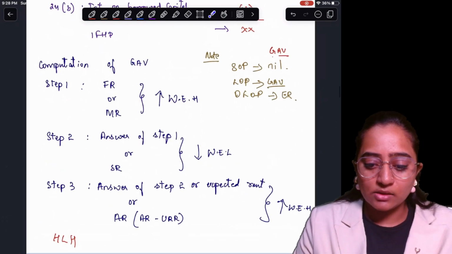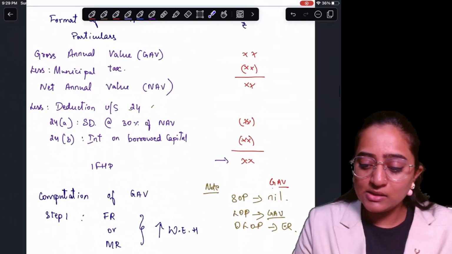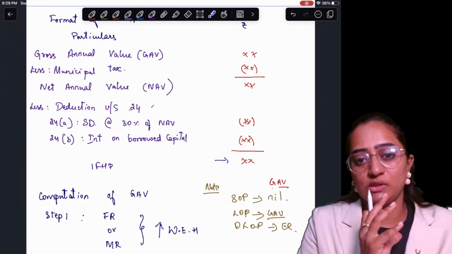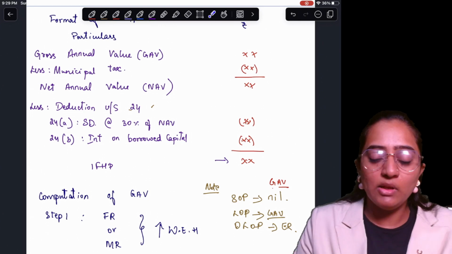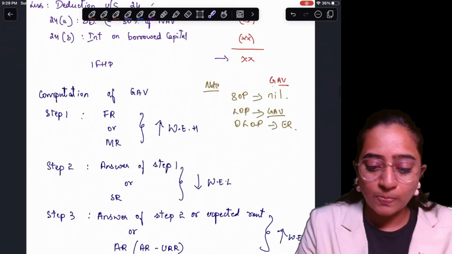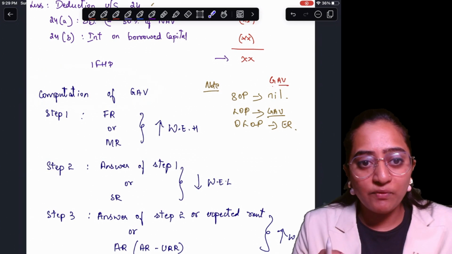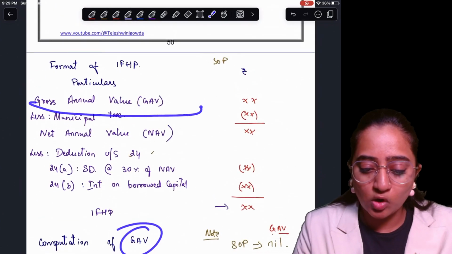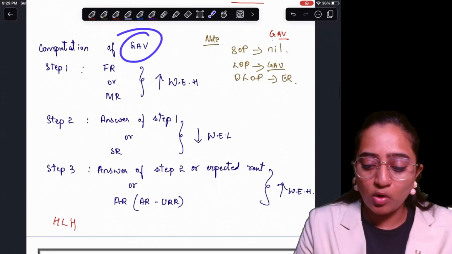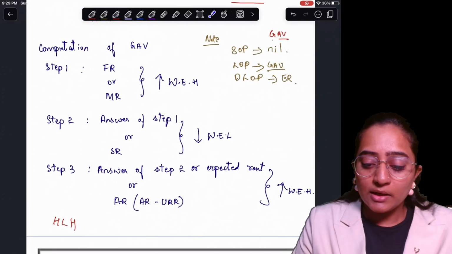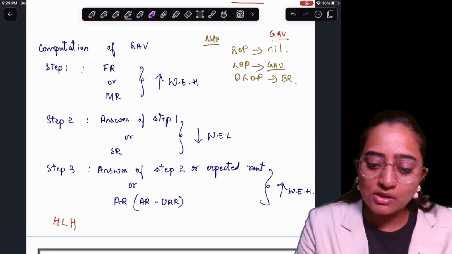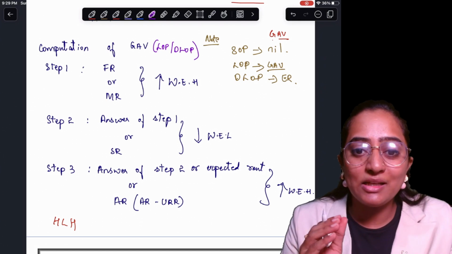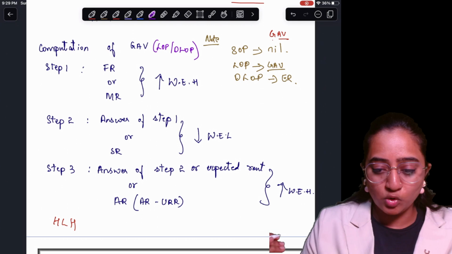Clear? Next, whatever you are seeing is the basic format of income from house property. It's a very, very simple concept. We are doing the revision right now, so we'll move forward with the next discussion: the computation of GAV, gross annual value. In order to determine this gross annual value, let's understand the steps that we are going to consider. Remember, this GAV computation is for let out property and deemed to be let out property.